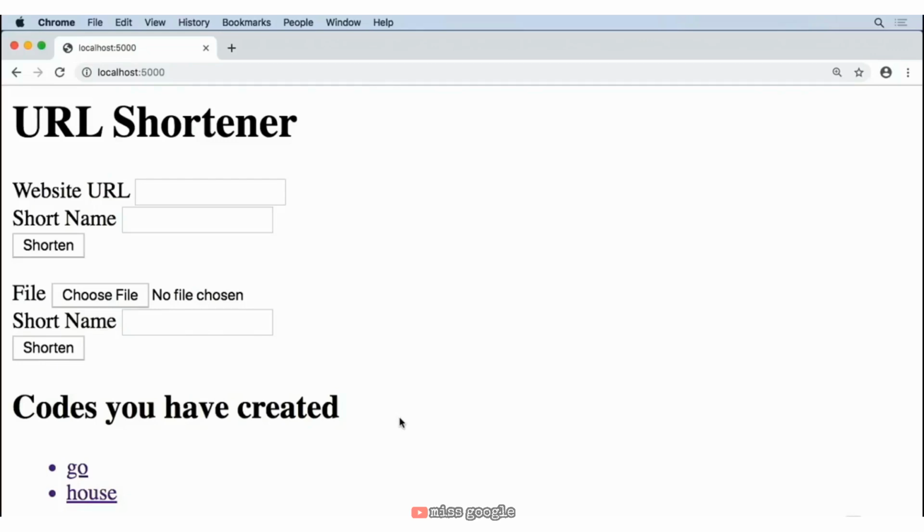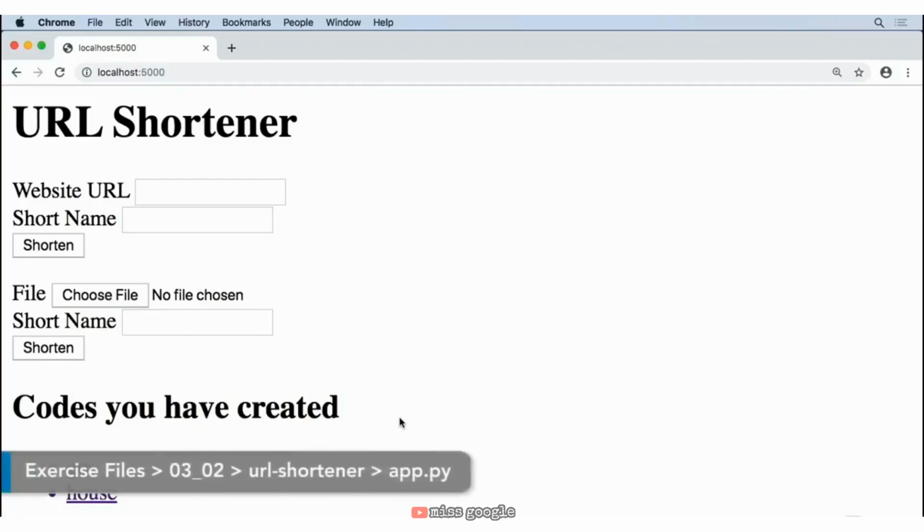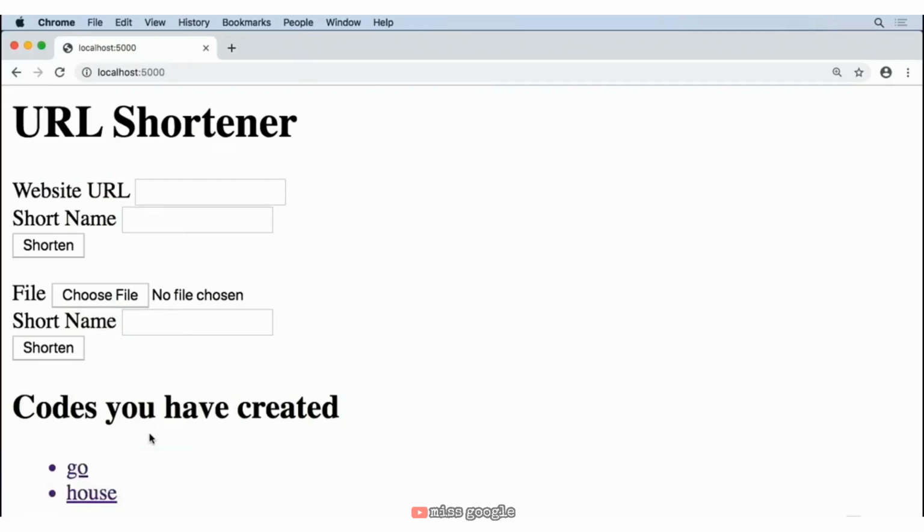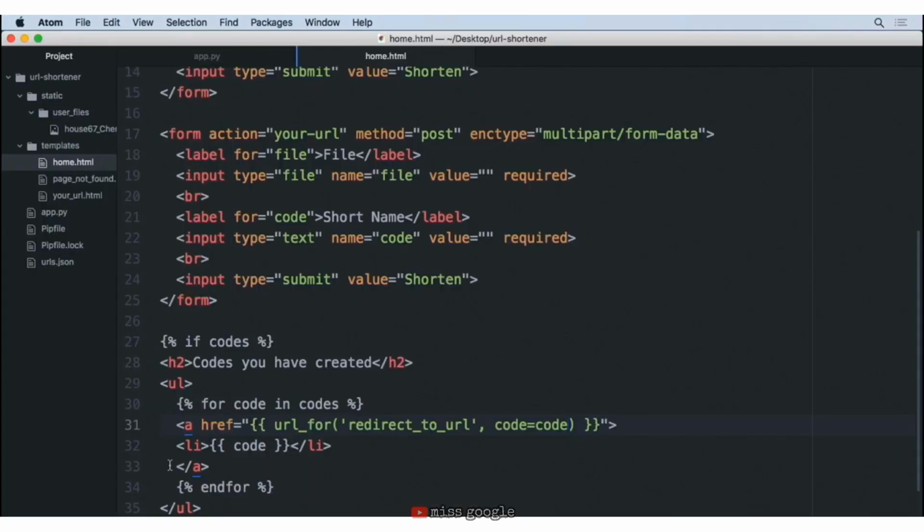We just created an awesome feature to display all the different codes that someone has created. Now, while we do list them down here, you can imagine someone who created a whole lot of codes could have a really long list of things, and this could be a great place to introduce an API into our project. And one of the awesome things about Flask is it makes it so easy to set up an API. So if we want to turn this feature that we just created into an API, it's as simple as this.